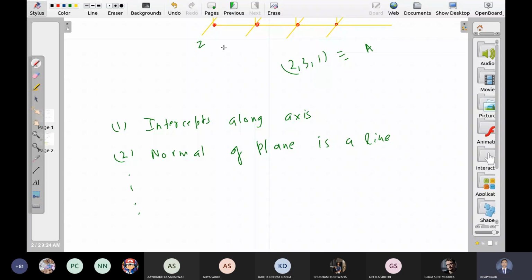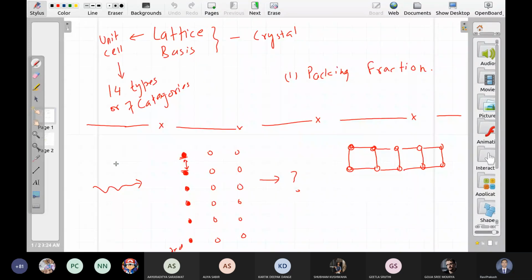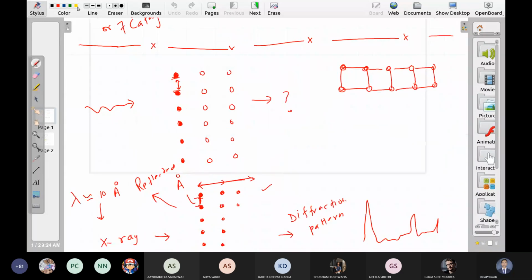It depends on what exactly we need for experimental purposes. So let us go back. Here we can have these planes, perpendicular to the x-axis, right? Can you please tell me what the intercept on the axis is?